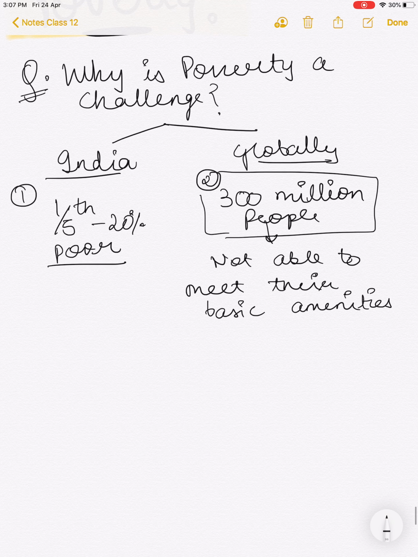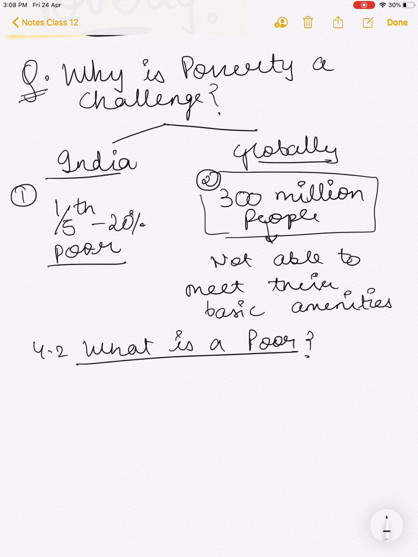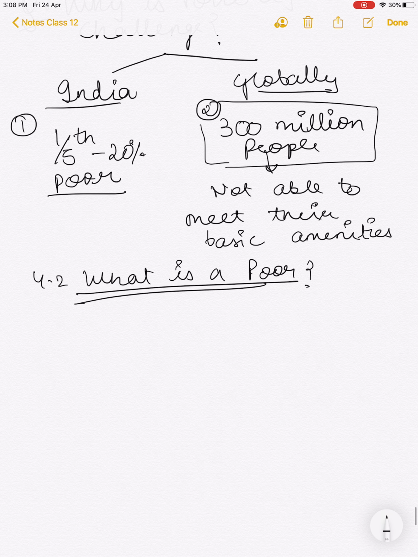So starting with the topic 4.2, which is who are the poor. It's an easy topic because all you need to learn is the characteristics of the poor.